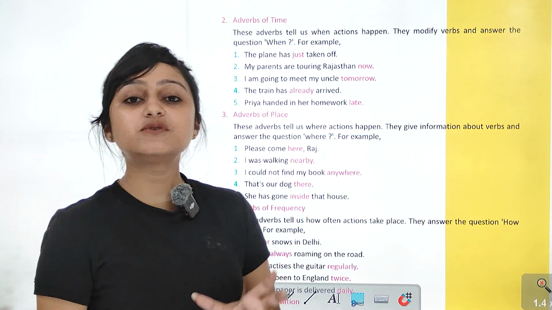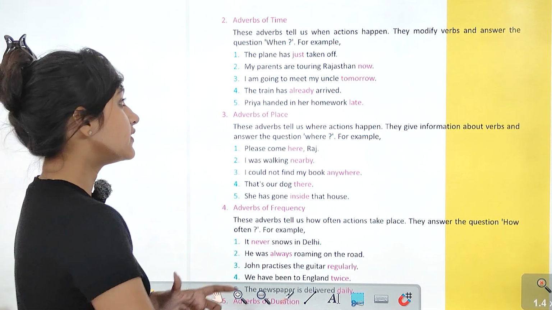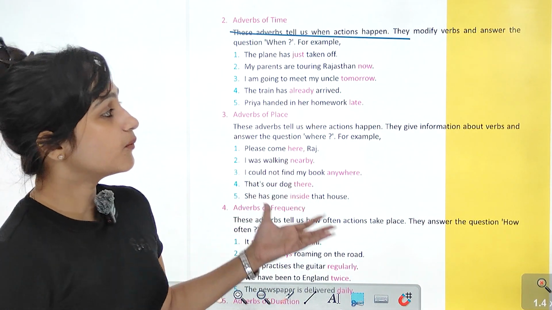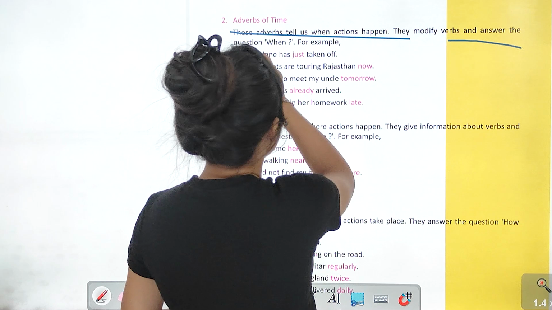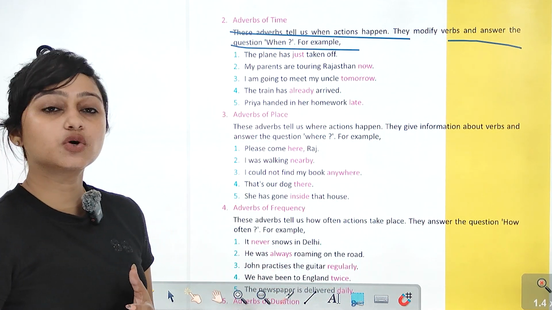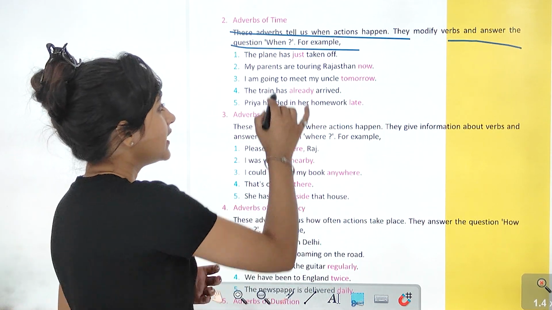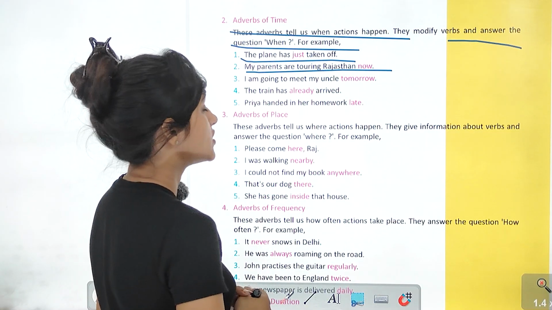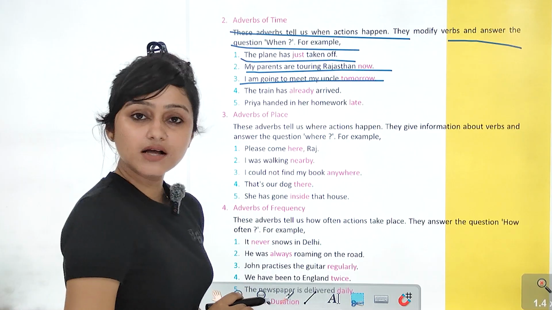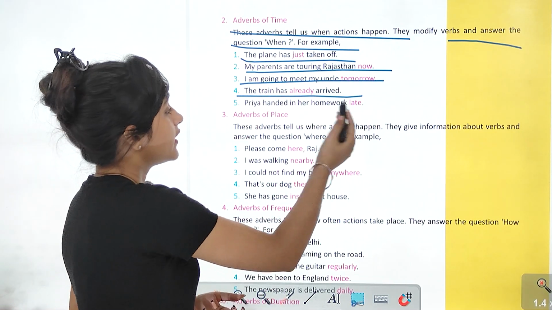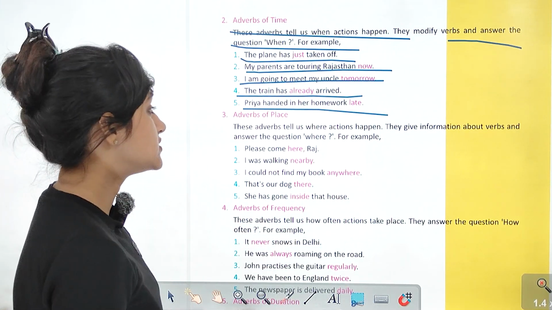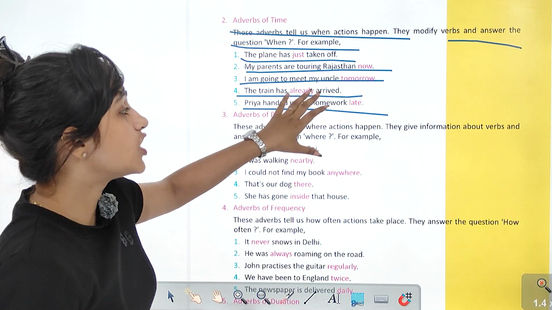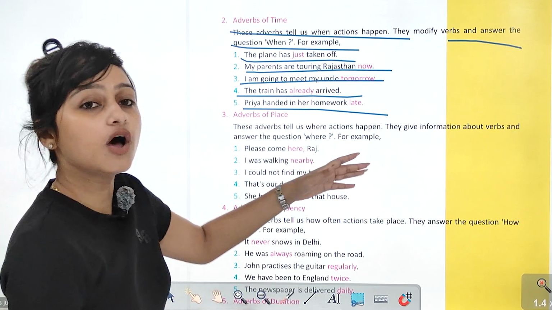Now next is adverbs of time. So these adverbs tell us when action happens. ये हमें बताते हैं कि कब हमारा action हुआ था. They modify verbs and answer the question when. ये modify करते हैं verb को और answer करते हैं question when को. Like for example, the plane has just taken off. My parents are touring Rajasthan now. I am going to meet my uncle tomorrow. The train has already arrived. Priya handed in her homework late. So ये हमें टाइम बता रहा है, just now, tomorrow, already, late. So these are the adverbs of time.